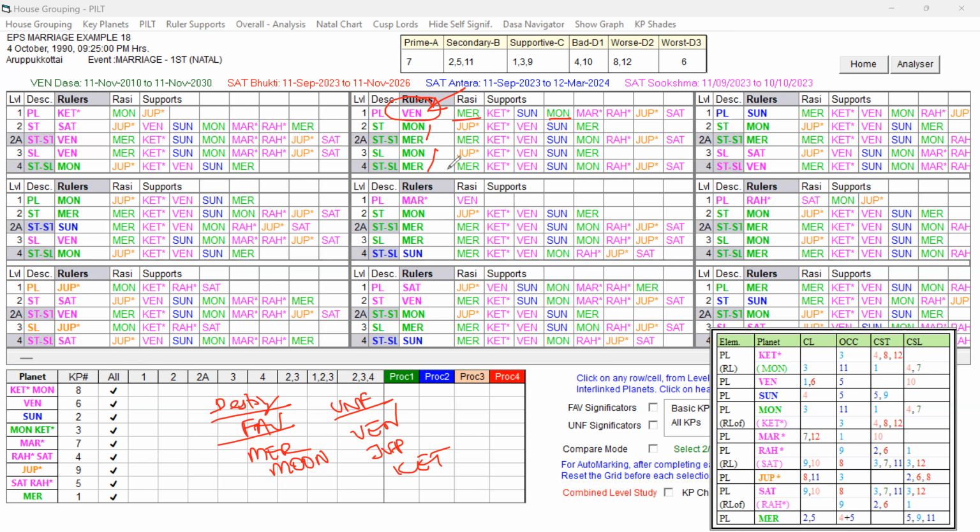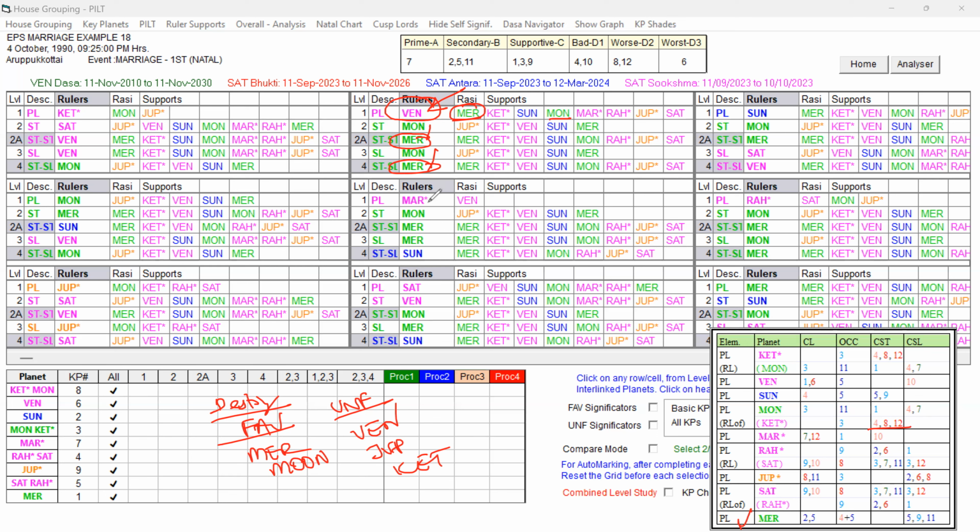So Venus Dasa is supportive, and in the Venus Dasa, the unfavorable key planets, the same planet Venus, Jupiter, and Ketu, are also playing a role. So in the Venus Dasa, the Bhukti Lord should have these strong favorable key planets. What is the strong favorable key planet in the Dasa Lord? Mercury, because Mercury is the strong favorable key planet compared to the Moon. Venus is also in the Rasi of Mercury. Moon is also good, but because of the unfavorable influence it has got some weakness, but Mercury is strong. So Mercury is the strong favorable key planet of the Dasa Lord.